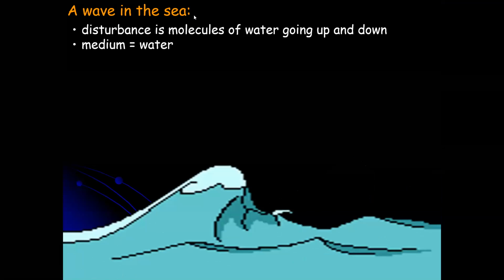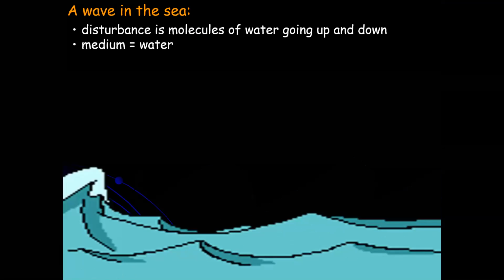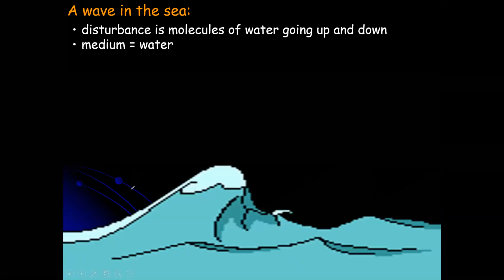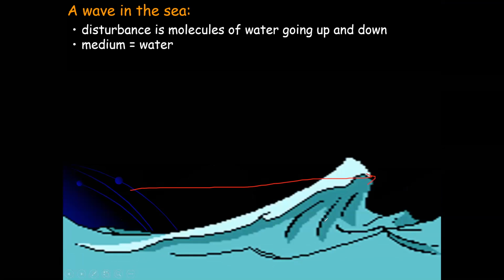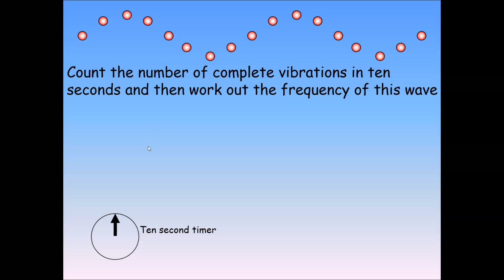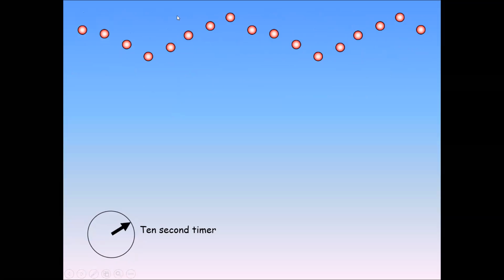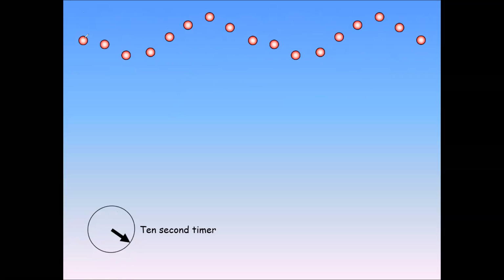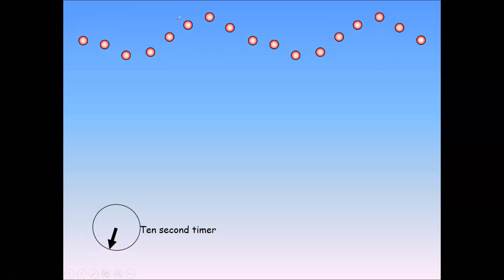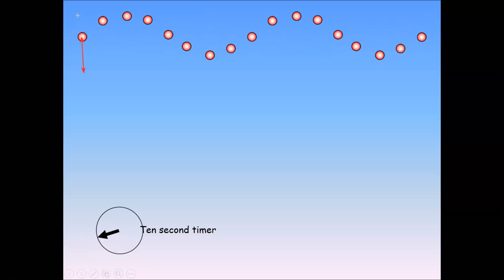In the first example, the particles are disturbed, moving up and down, and they're transferring energy towards the right hand side. In the next example, when we compare the movement of the particles, you can see the particles are moving up and down. Either they're moving up or they're moving down.